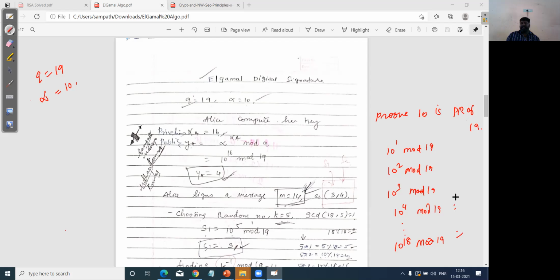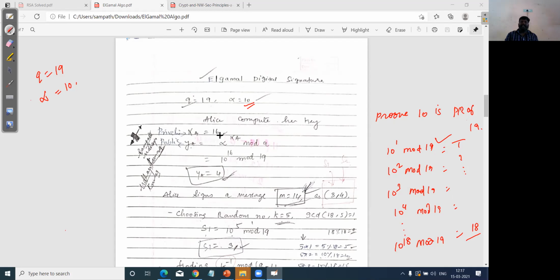All these values can come in any random order, but the results will be 1 to 18 only. If this condition is satisfied, then 10 is the primitive root of 19.